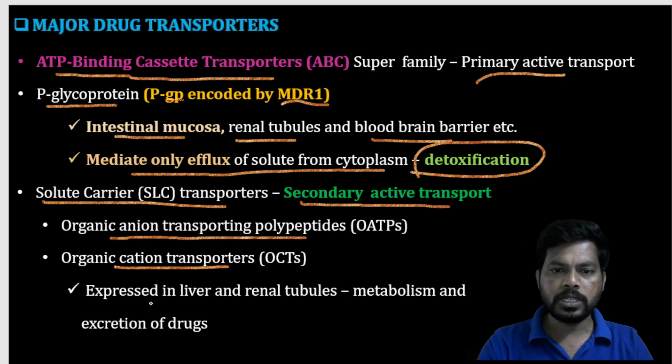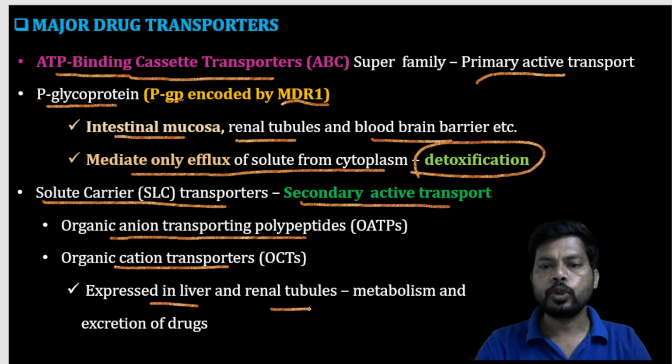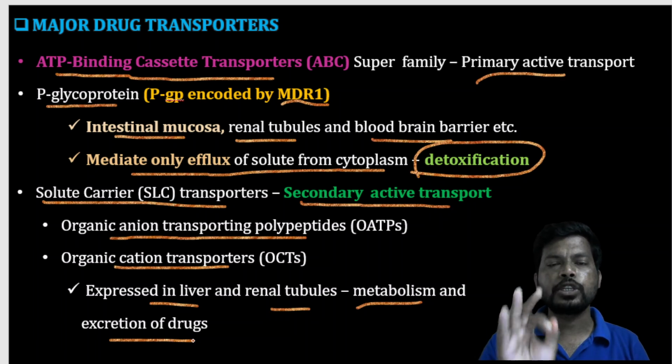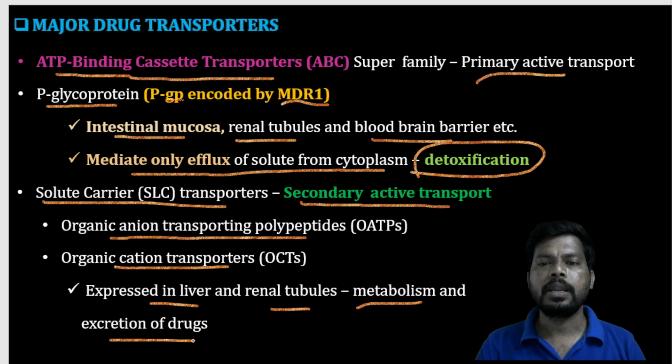These are expressed in the liver and renal tubules, especially in metabolism as well as excretion of drugs. So these are some major drug transporters affecting absorption, distribution, metabolism, as well as elimination.